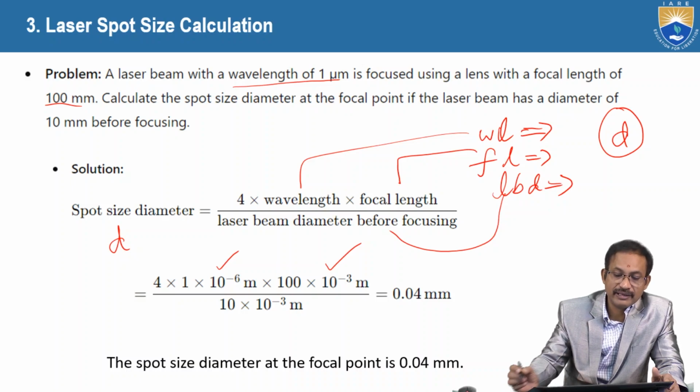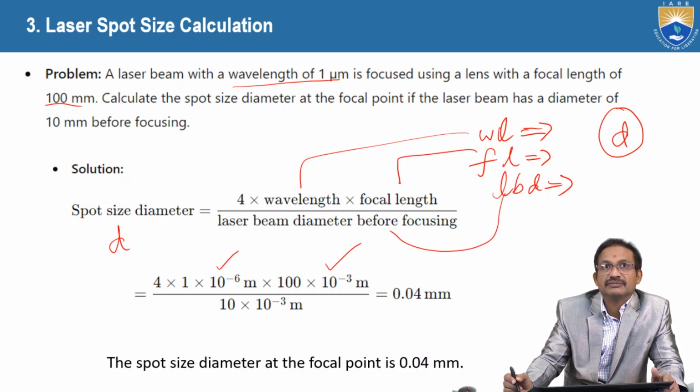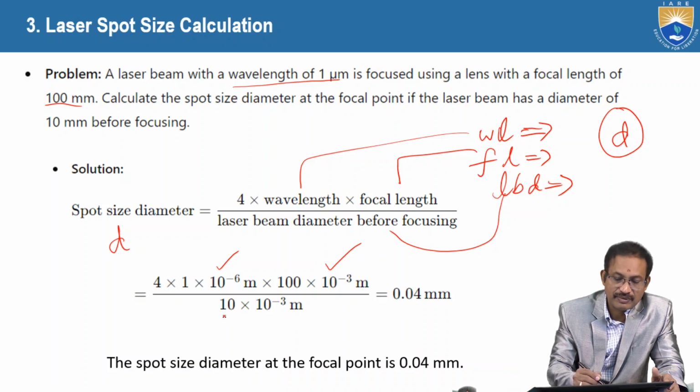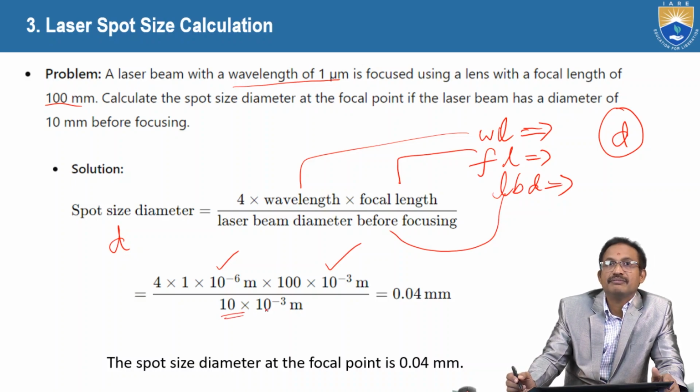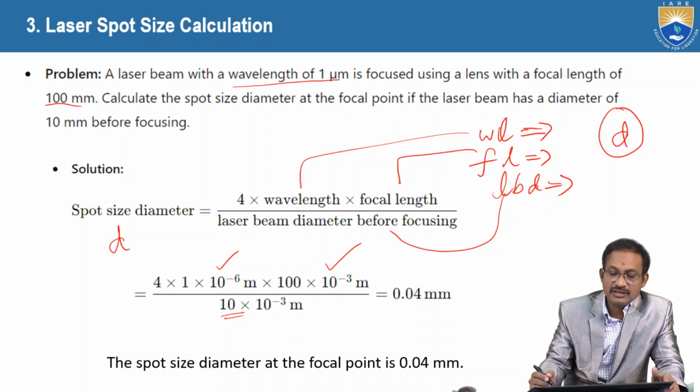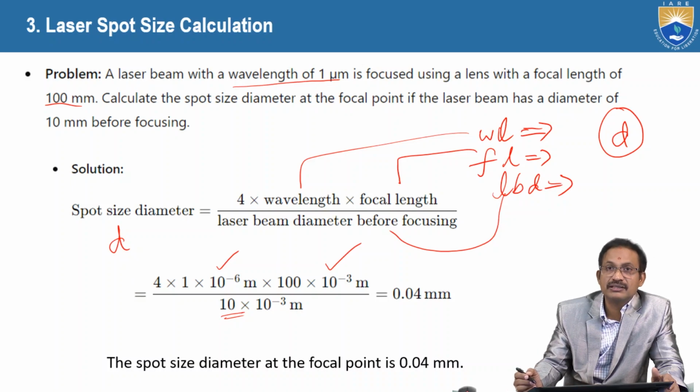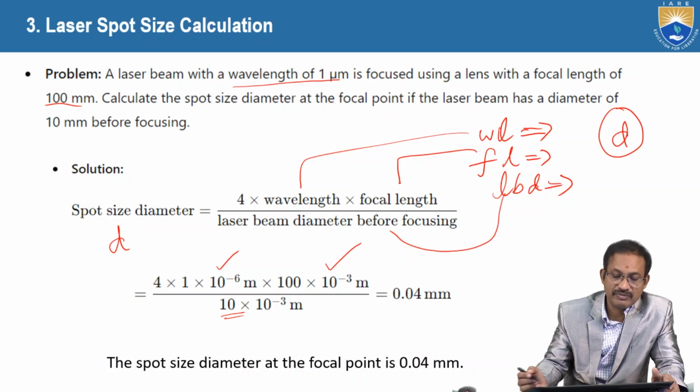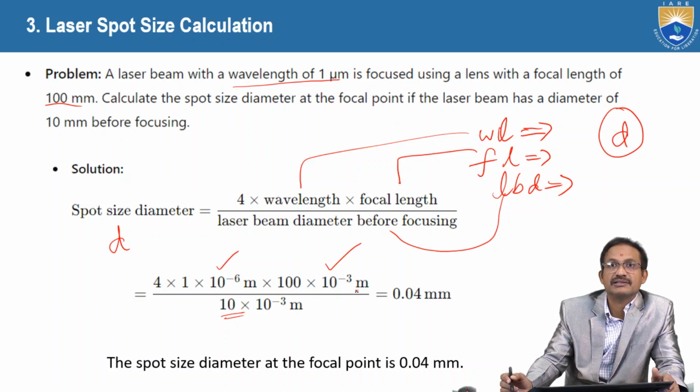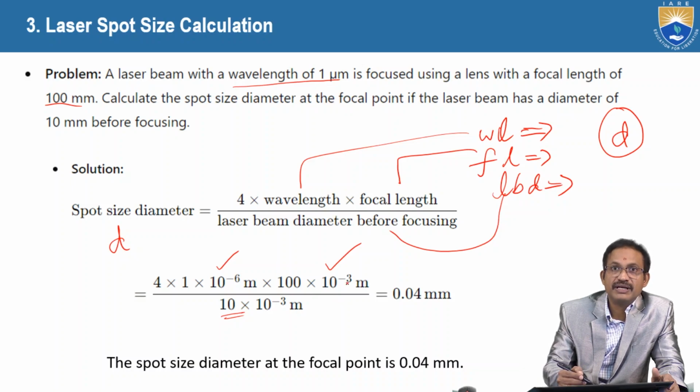Divided by the laser beam diameter. How much is given? 10 mm. Again convert into meters, 10 power minus 3. So 10 power minus 3 and 10 power minus 3 get cancelled, and simplify the rest so that we get some value in meters, because we have converted everything into meters. If we get the value in meters, then multiply with 10 power 6 to get it in micrometers.